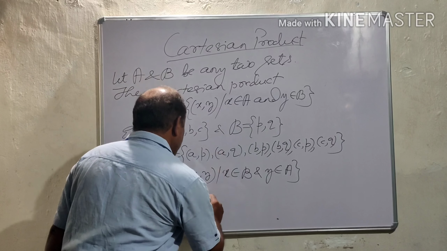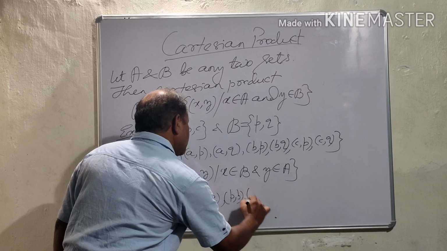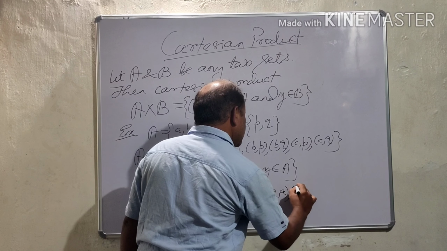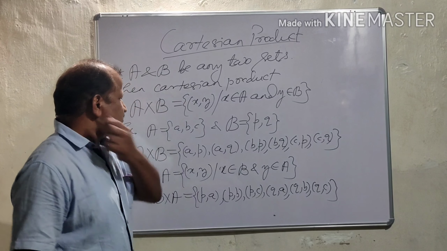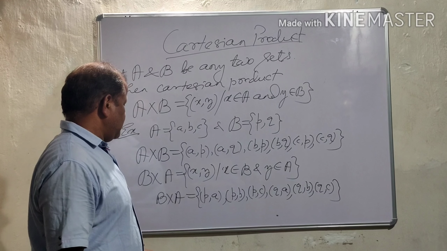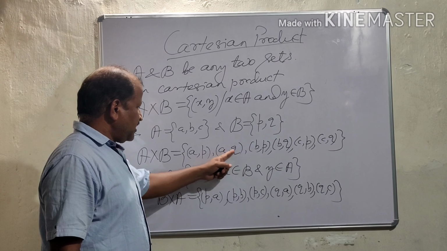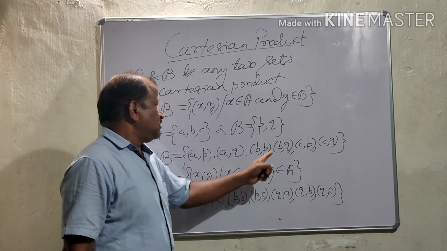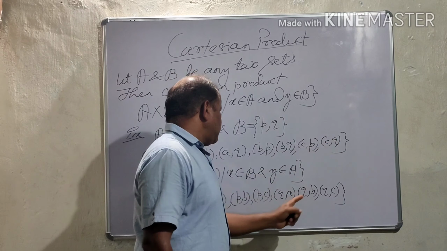Yes, PA, PB, PC, QA, QB, QC. Yes, these are the elements of B Cartesian product A. We can observe here that AP is here, PA is here, AQ is here, QA is here, BP is here, PB is here, BQ, QB, CP, PC, CQ, QC.